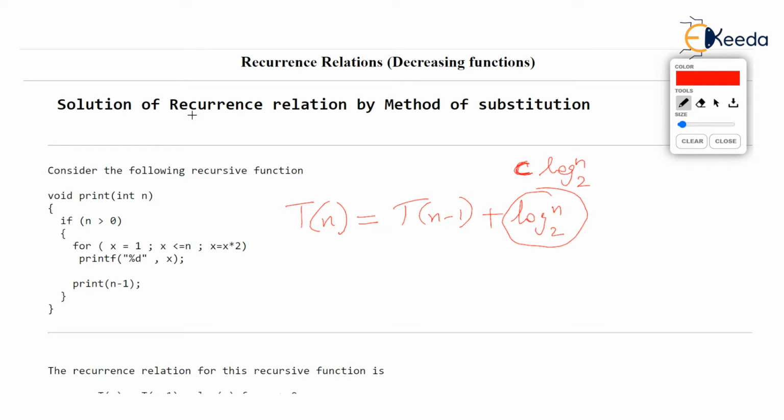You can say like that also, that this printf runs so many times, but each time it runs, it takes c unit of time. So if the printf takes c unit of time every time, and it runs log of n to the base 2 times, the total time is c into log of n to the base 2, a constant multiplied by log of n to the base 2. But we won't write this, we will directly write log of n to the base 2 as c is a constant. So I hope you got the recurrence relation.